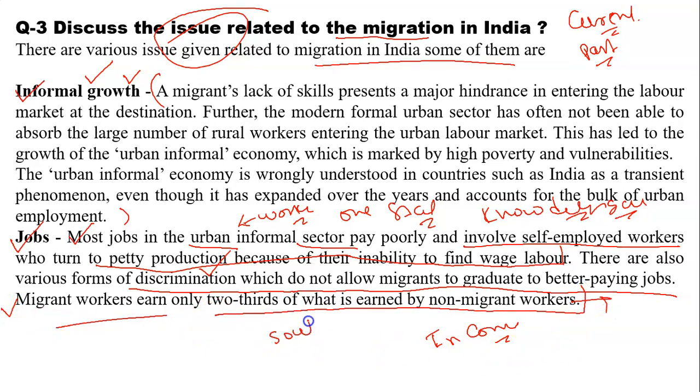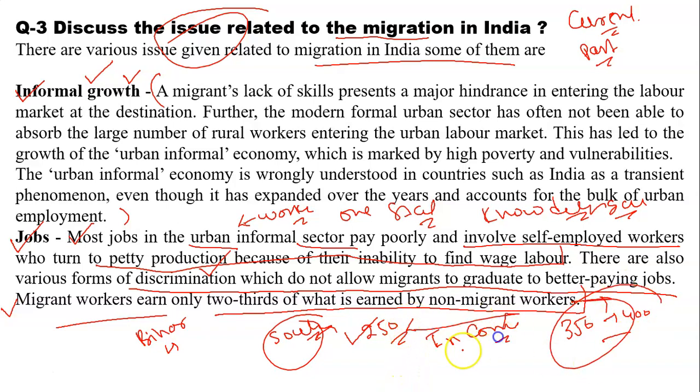In layman's language, a person coming from Bihar, due to his poor condition, is ready to work at 250 rupees per day. But his counterpart from the state in which he is working gets 350 or 450 rupees per day. So this is the gap between a migrant worker and a non-migrant worker.